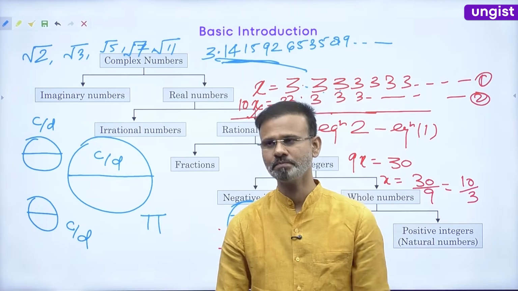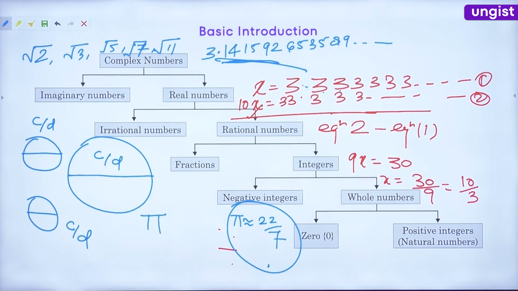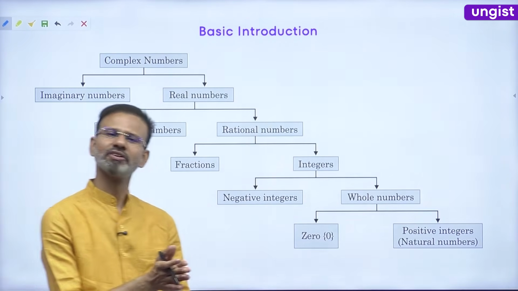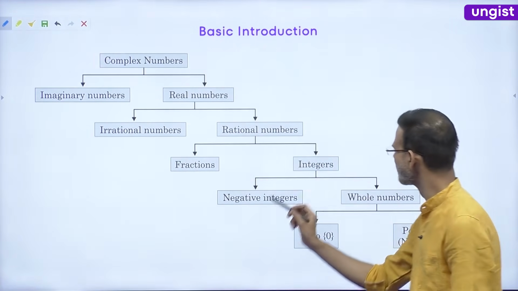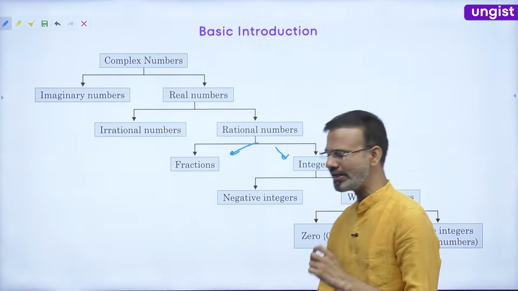Fine. After that, an irrational number can't be divided further, but a rational number can be classified as integers and fractions. Integers are what?